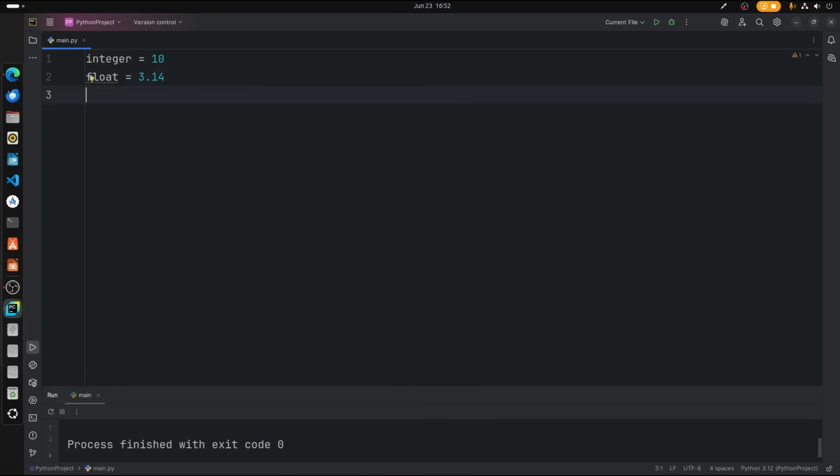Next thing is string. String is nothing but alphabetical values. So let us say string is equal to hello. So in this case, strings are the ones which should be coming into this quotation marks, and inside that we can type hello, or if we even type a number, that will be stored as a string because it is coming under a quotation. So hello.